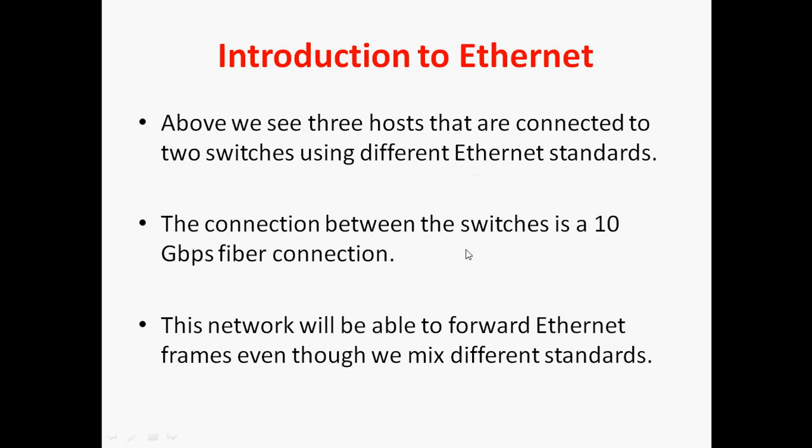So the connection between the switches is a 10 gigabits per second fiber connection. Switch to switch we can use 10 gigabits, and we are using a fiber connection. So this network will be able to forward Ethernet frames even though we mix different standards. That point I mentioned here.